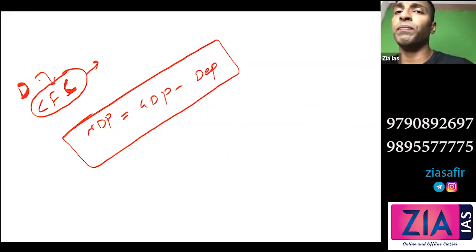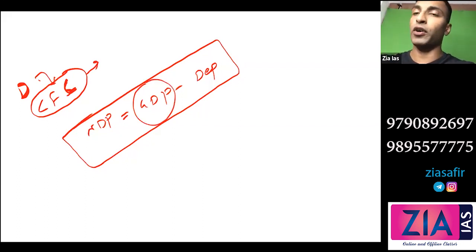Now, calculation of depreciation, there is no fixed method, and that's why when we are comparing, you cannot use NDP. For comparison, we will actually use gross. Gross calculation is easy. Calculation of depreciation is very difficult. It is subjective, and different methods are used in different countries. So for comparison, we use only gross. Net calculation has a problem. So practically, net is actually a problem. Okay. So mostly we will use gross domestic product only, not NDP, because of this calculation problem.